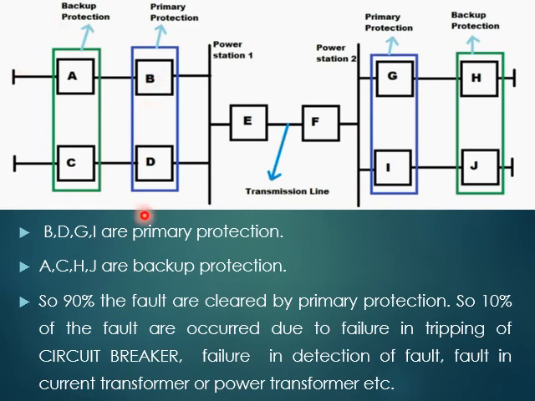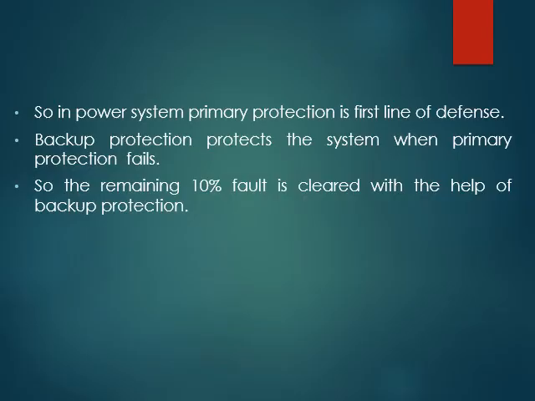But 90% of the faults can be cleared by primary protection. That is the first line of protection. Now the 10% of faults occurring due to the failure of the circuit breaker, failure of the relay, or failure of the detection of the fault are cleared by the backup protection.